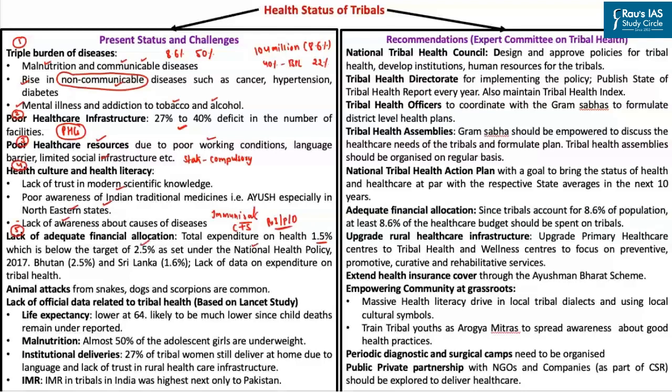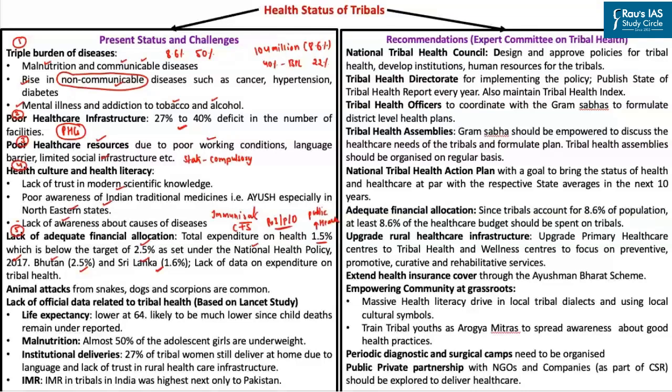Smaller economies such as Bhutan and Sri Lanka are spending much higher than what we are spending on public health. For example, in Bhutan, it is 2.5%, and in case of Sri Lanka, it is 1.6%. So this 1.5% is what we are spending on the overall public health in India.